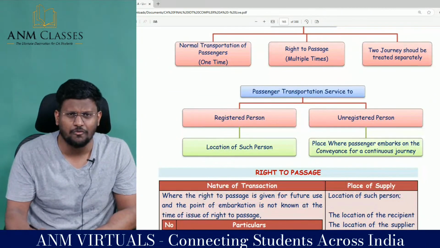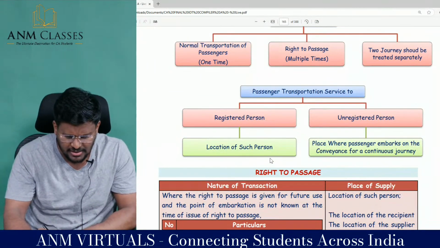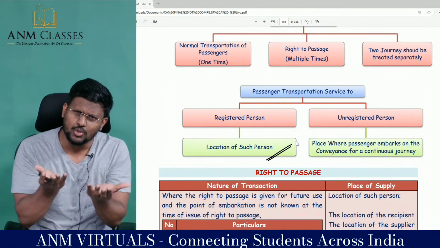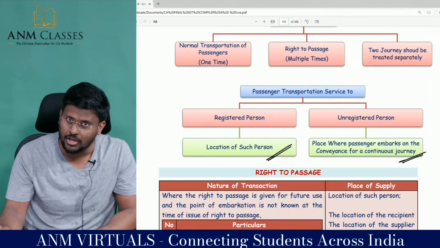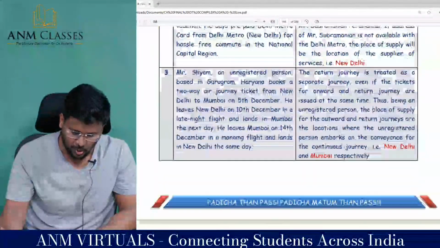Look at the transportation of passengers. If it is to a registered person, the place of supply is the location of such person. If it is to an unregistered person, again the starting point, the place where the passenger embarks on the conveyance for a continuous journey.